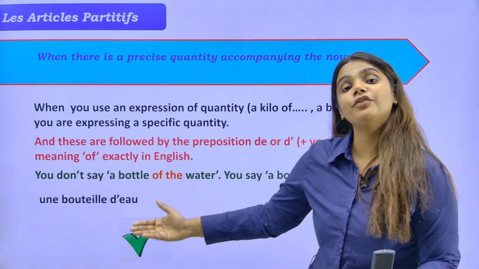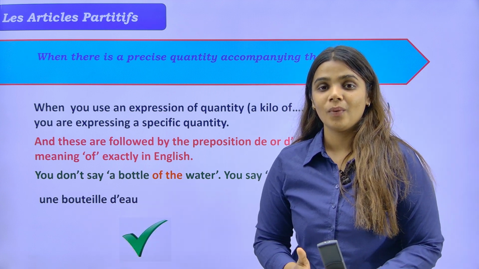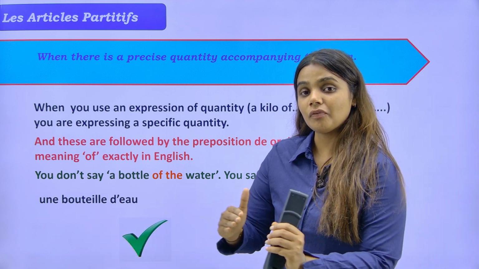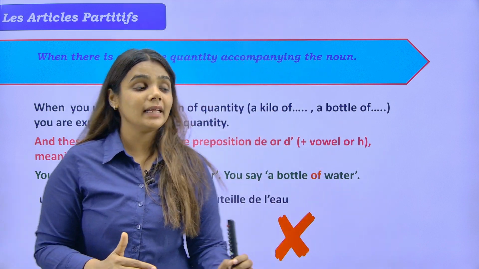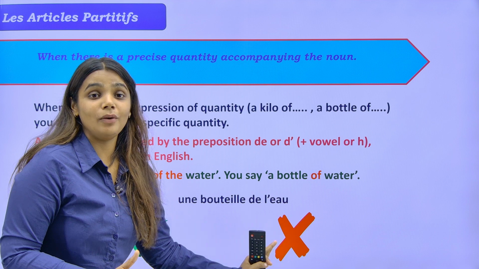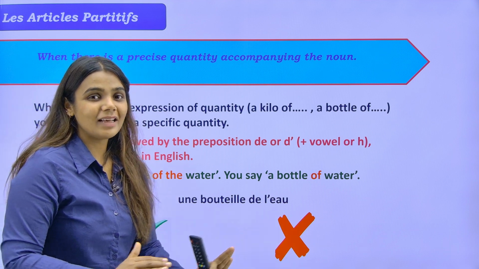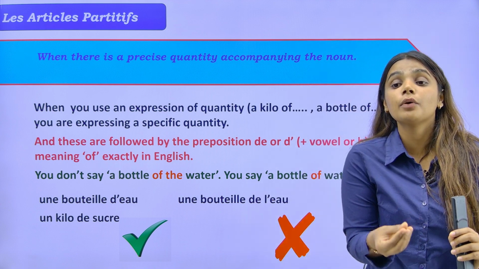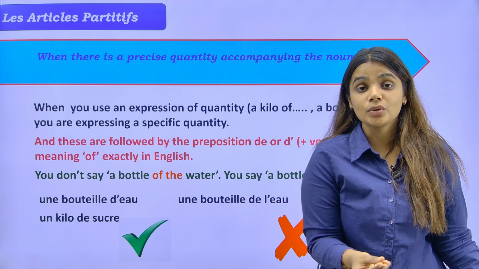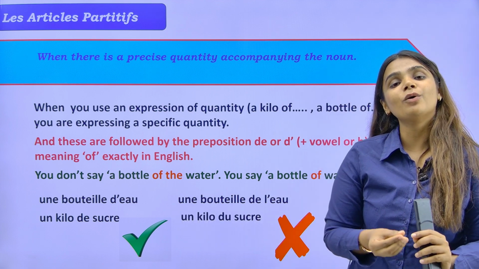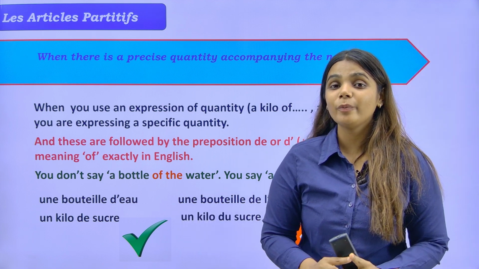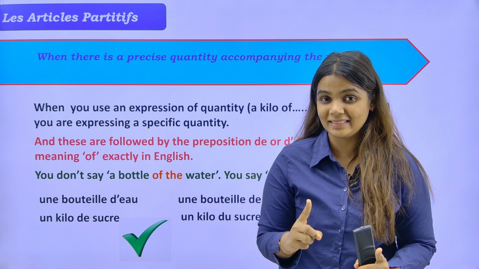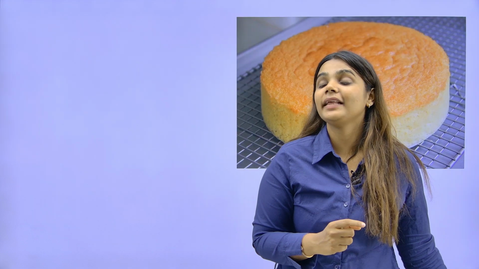For example, une bouteille d'eau. What's the meaning? A bottle of water, and we will not be saying it as une bouteille de l'eau. No. A bottle, some water, we will not say. Let's take one more example. Un kilo de sucre. That is a kilo of sugar, and not un kilo du sucre. So I hope you understood the first case of using de or d apostrophe.